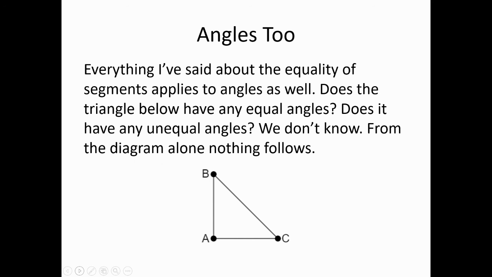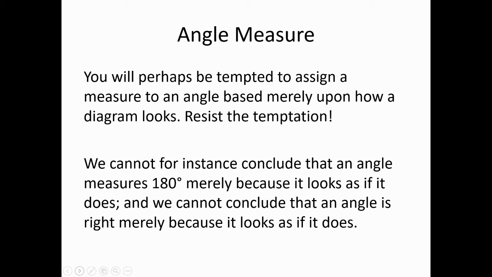Now, what we've said about appearances and the judgments that you can make based upon them applies to angles as well. So in the diagram, do we know that we have any equal angles? If all we've got is the diagram and nothing's said about it? No, we don't. The appearance of the diagram doesn't tell us anything. Do we know that we have a right angle? Nope, we absolutely don't. We do not.